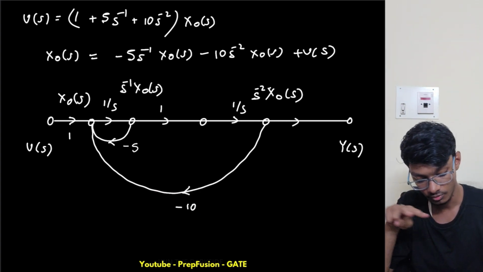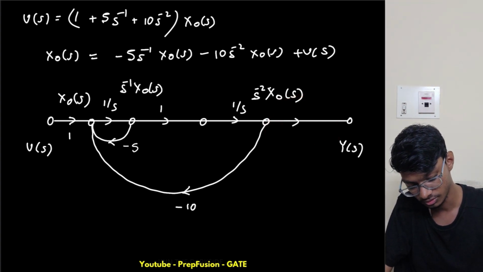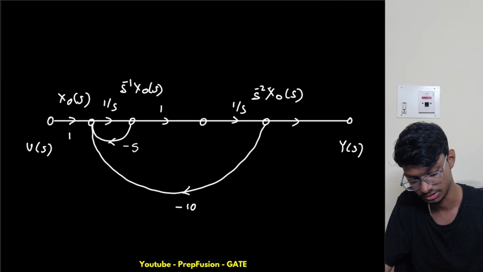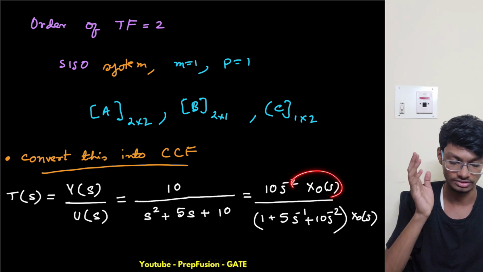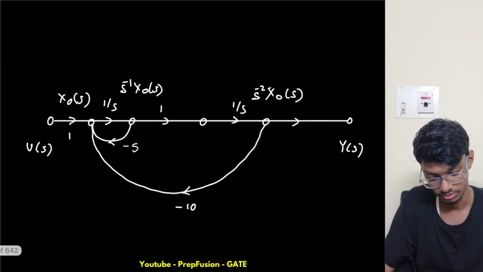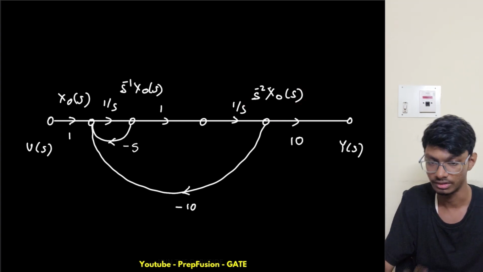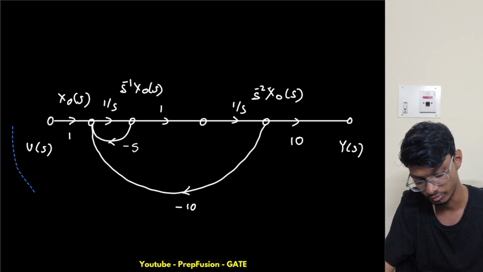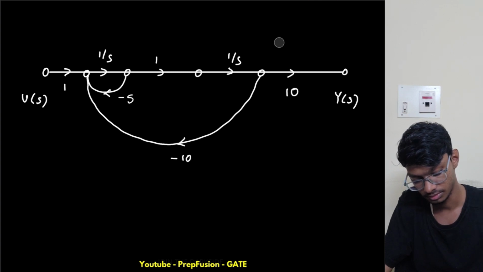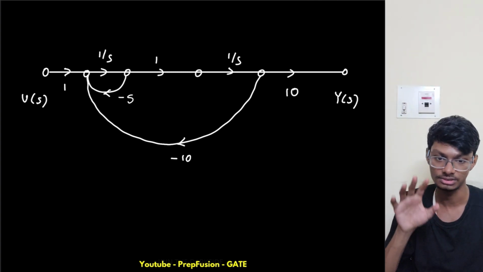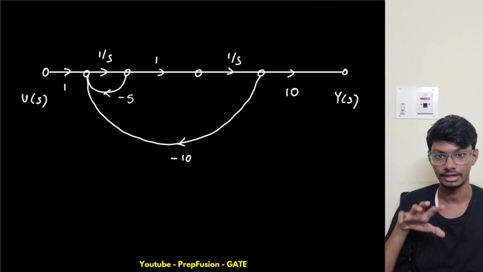So yeah, now I got the state space. Also I have to write the output equation, okay? So I will delete this now just to explain you. I wrote all this, so this is just a mess. Now the output expression is this one: 10 times s to the power -2 of x naught equals y. This is simple, straightforward. So this is my s to the power -2 of x naught of s. I multiply 10 with it and I will get my output. So that is fine. Now I will remove this dummy state variable, and my state space diagram is ready, right?